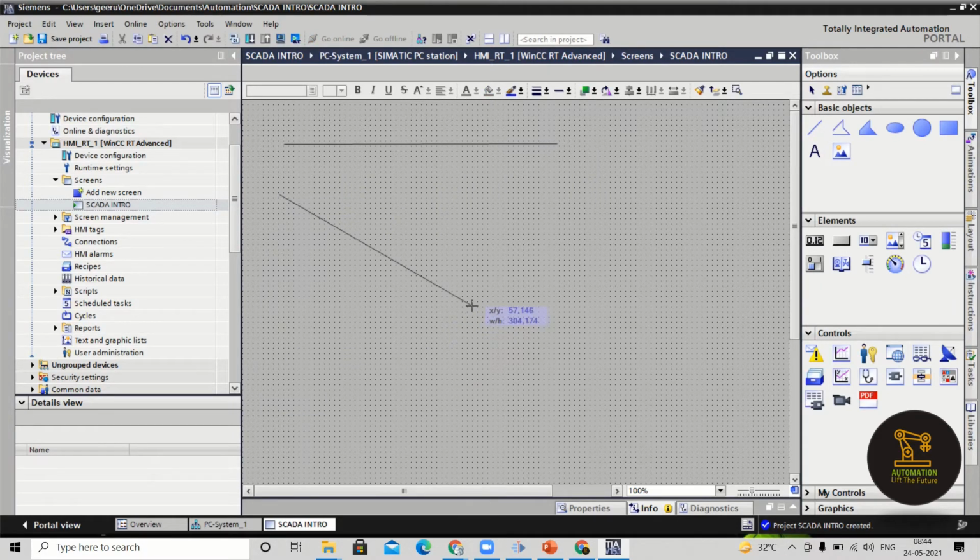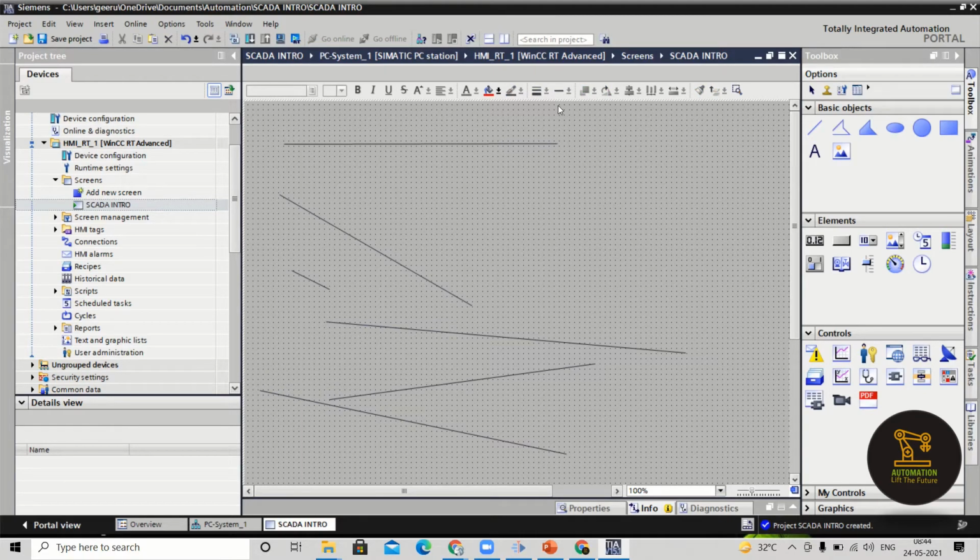The first time I did a double click, the next time a single click, and after selecting the second point, I did a double click. So you will be creating this line in this way.